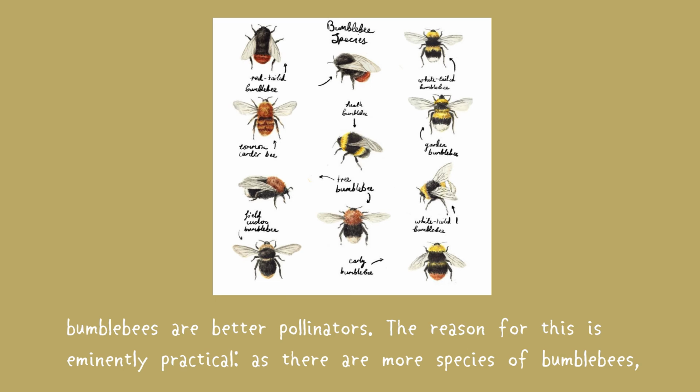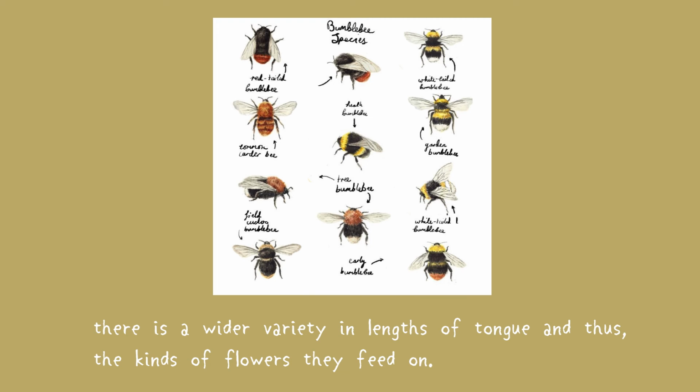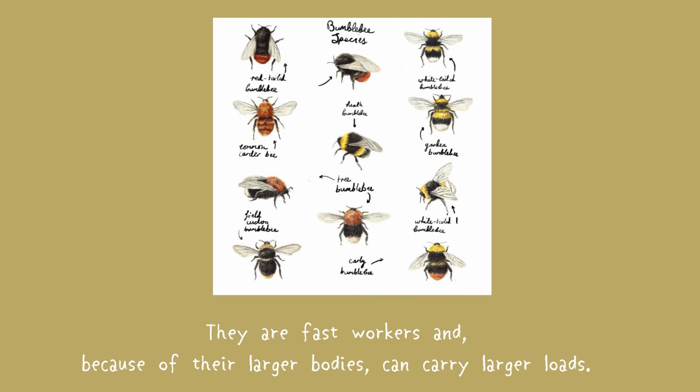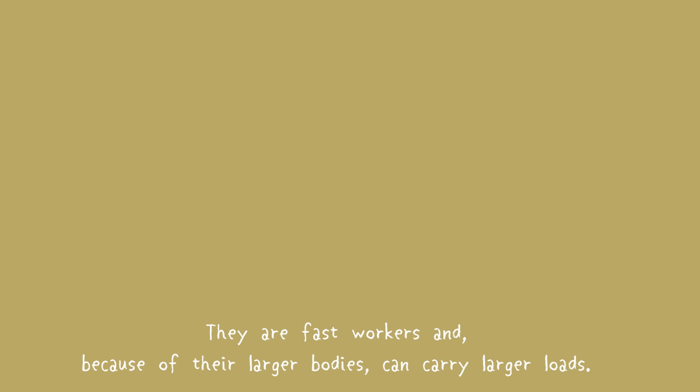Bumblebees are better pollinators. The reason for this is eminently practical. As there are more species of bumblebees, there is a wider variety in lengths of tongue and thus the kinds of flowers they feed on. They are fast workers, and because of their larger bodies, can carry larger loads.